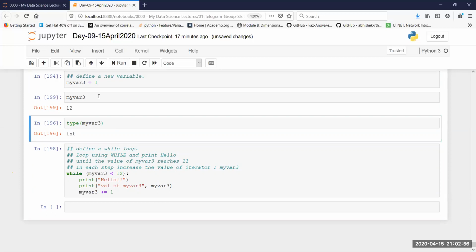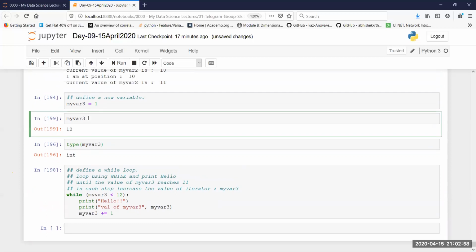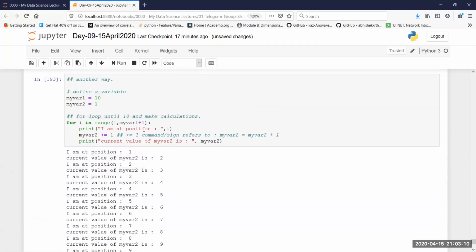Okay, why it is not typing? It is because now if you see, if I print the value of my var3, it has already updated. So this gives rise to a very important question or a point. Unfortunately, I missed to tell you. So let me go back. Let me quickly touch base on that. This is called scoping of variables.